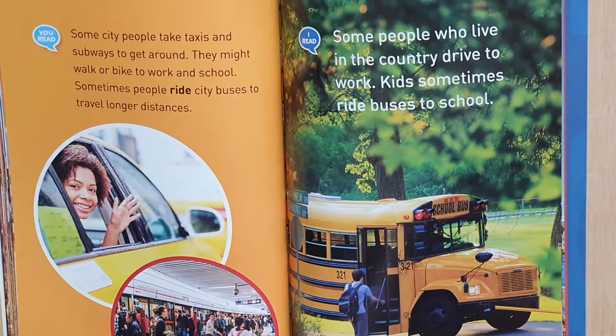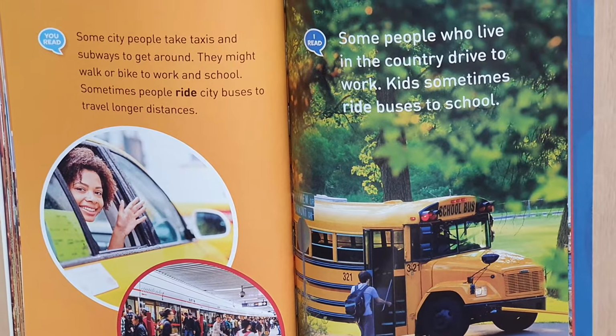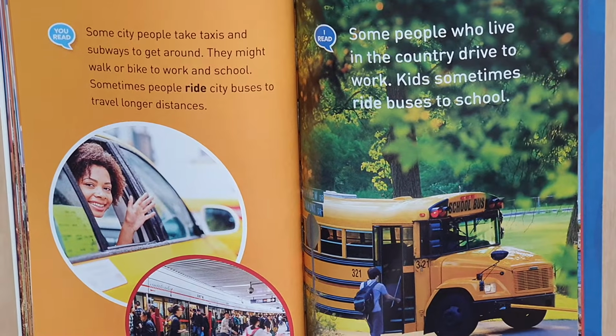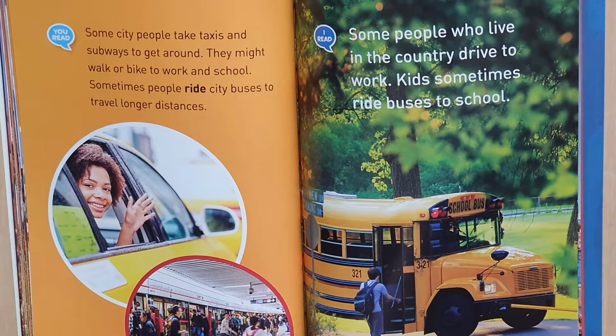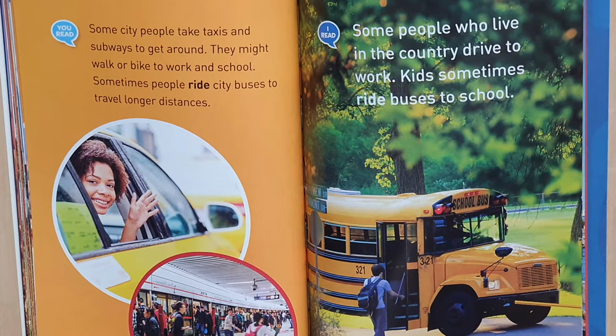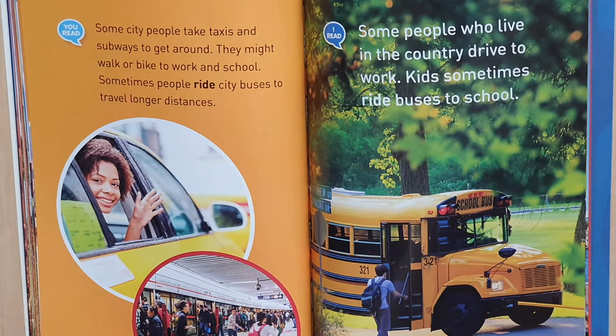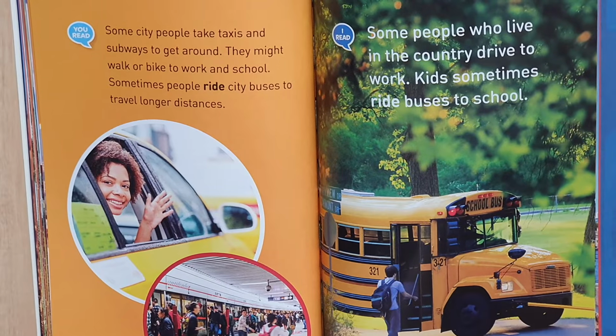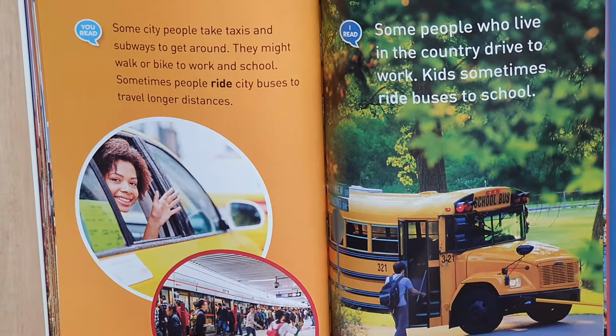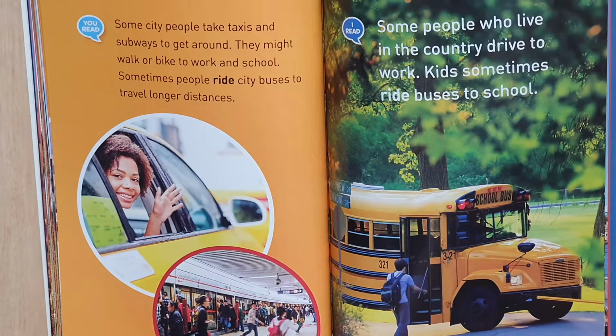Some city people take taxis and subways to get around. They might walk or bike to work and school. Sometimes people ride city buses to travel longer distances. Some people who live in the country drive to work. Kids sometimes ride a bus to school.